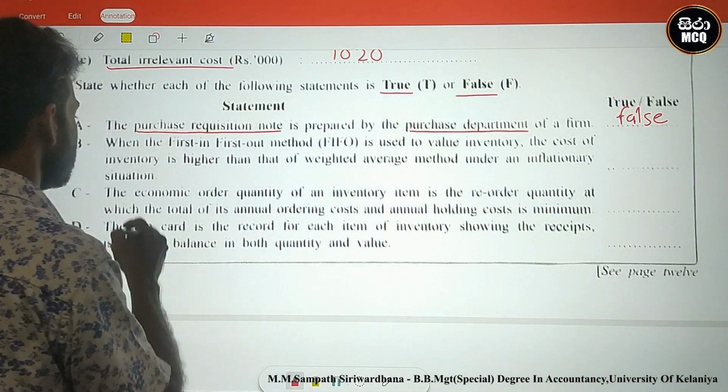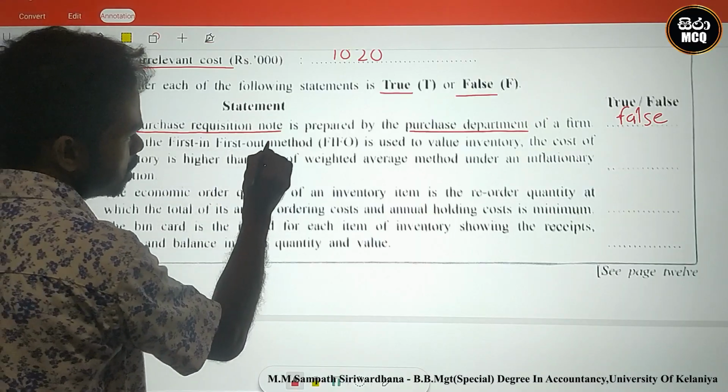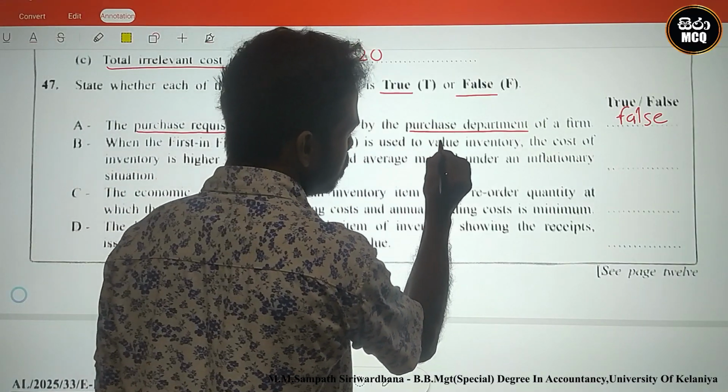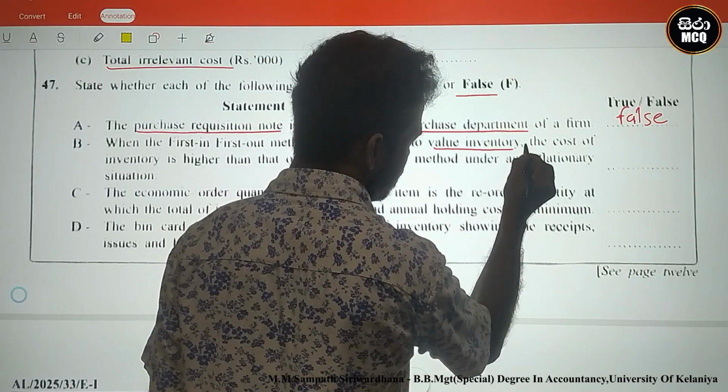Next one. When the first in first out method, FIFO, is used to value inventory, think about the closing inventory, the remaining inventory.